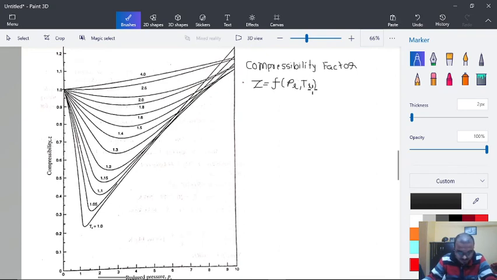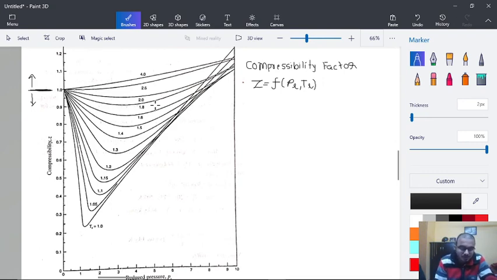The value of Z can be either less than 1 or greater than 1, so it is dependent on the pressure and temperature values. This chart holds true for the majority of gases with accuracy within 5%.